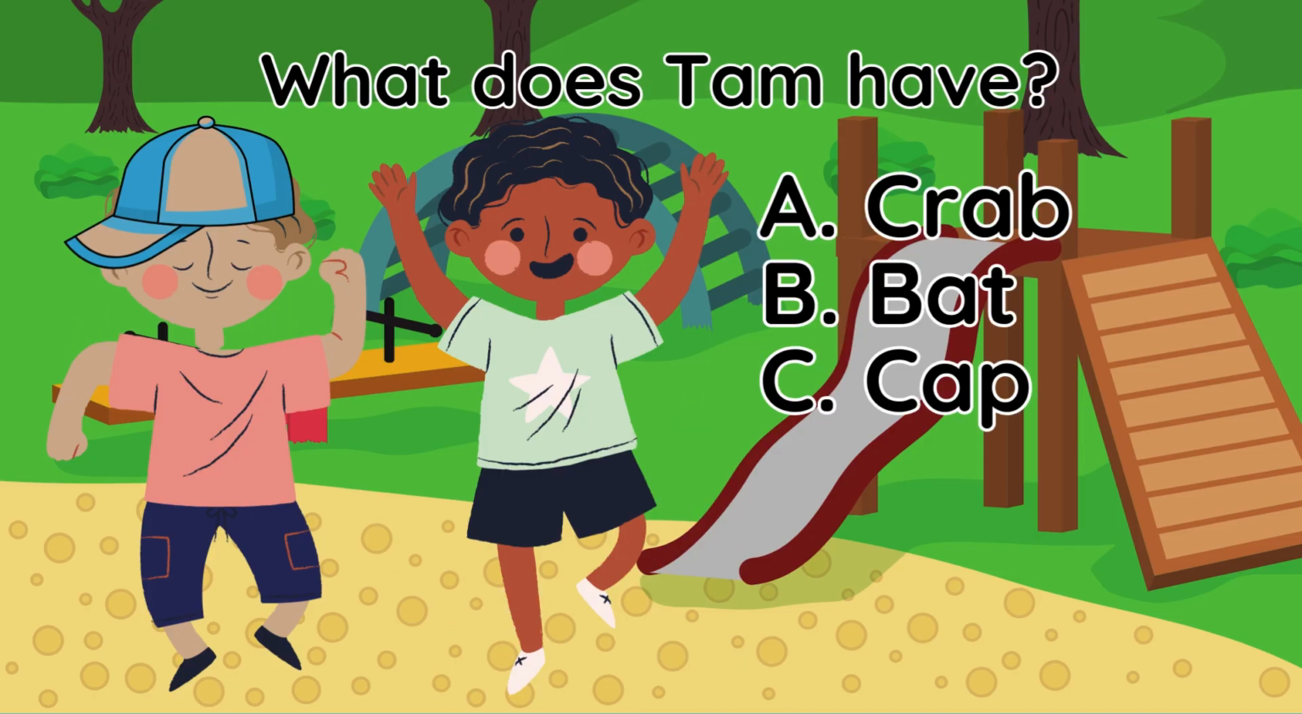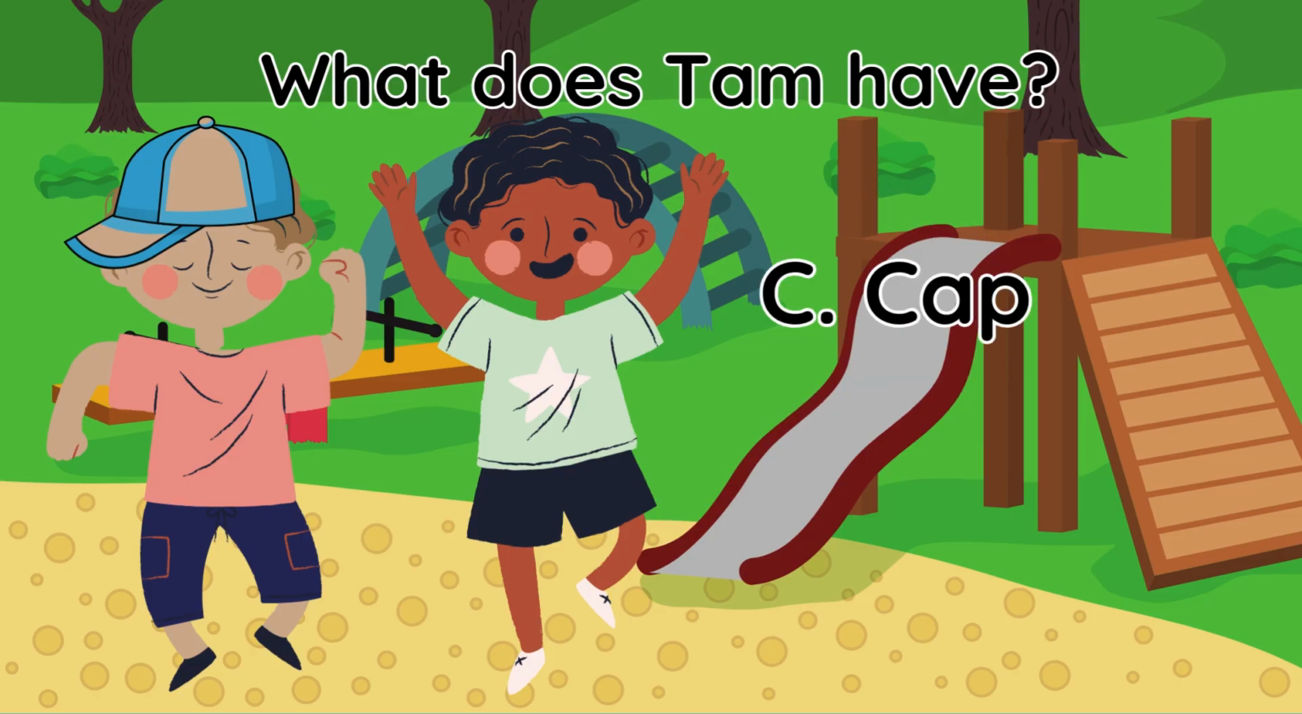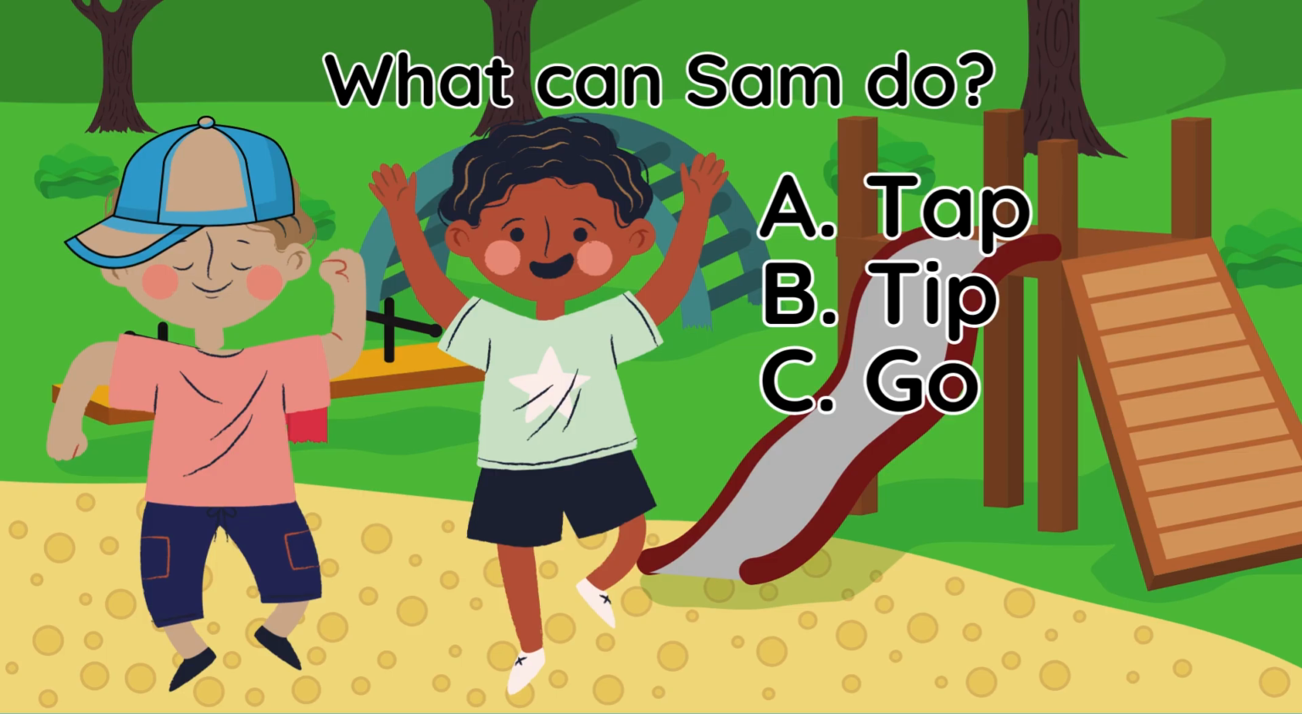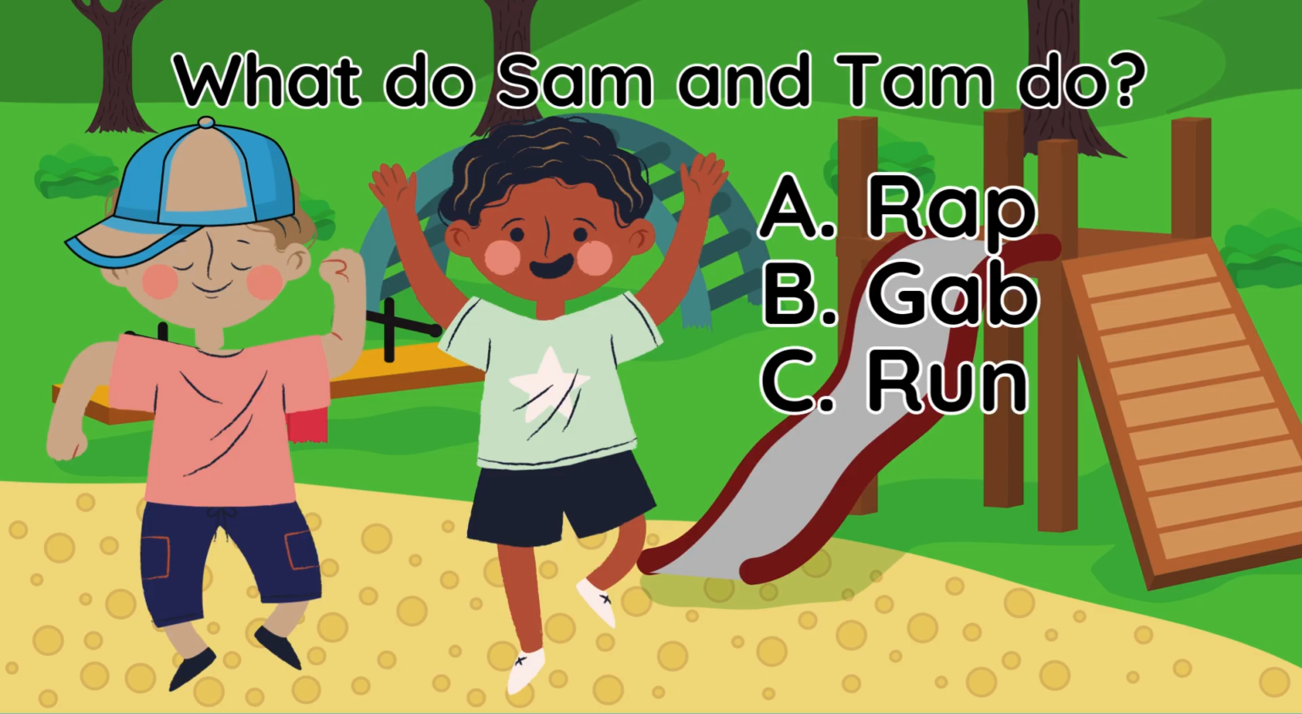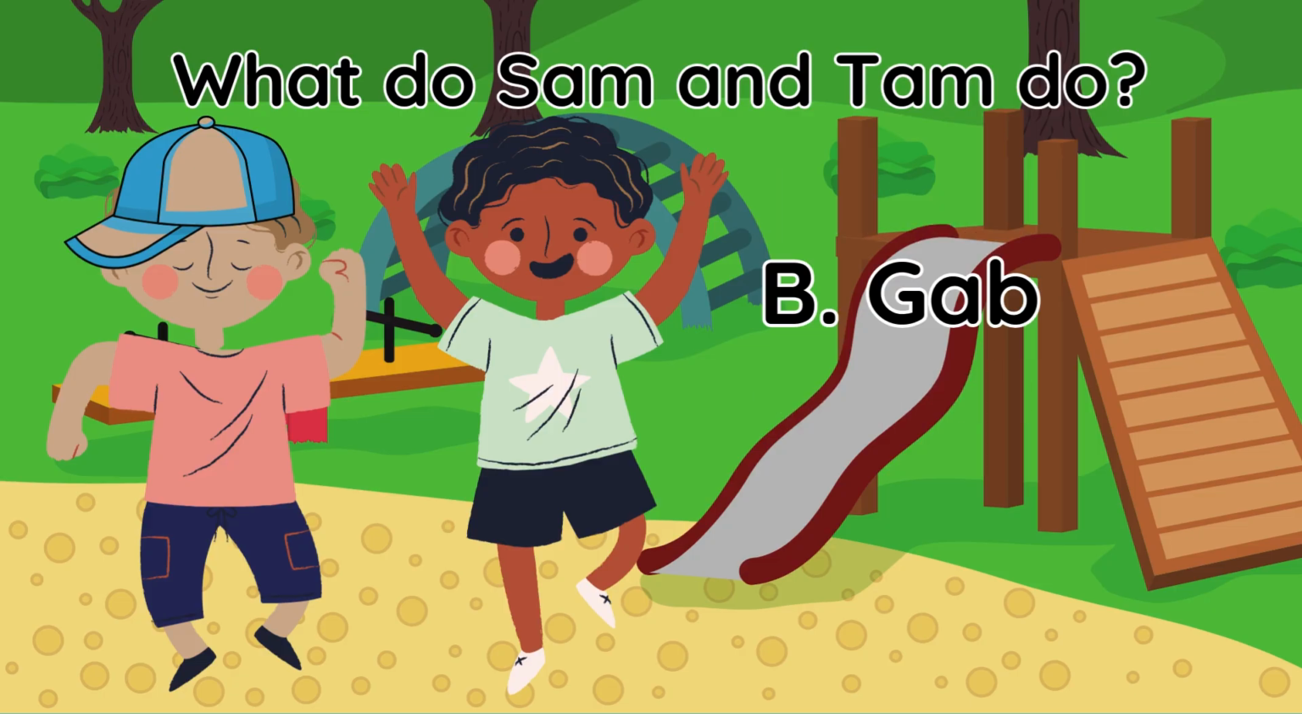What does Tam have? A. Crab. B. Bat. C. Cap. The answer is C. Cap. What can Sam do? A. Tap. B. Tip. C. Go. The answer is A. Tap. What do Sam and Tam do? A. Rap. B. Gab. C. Run. The answer is B.